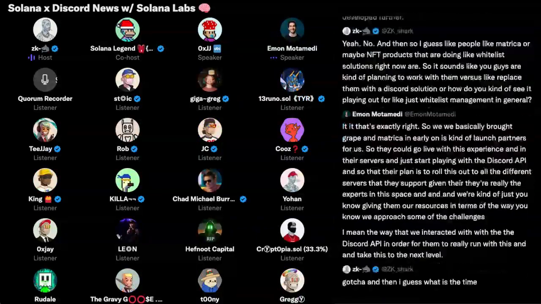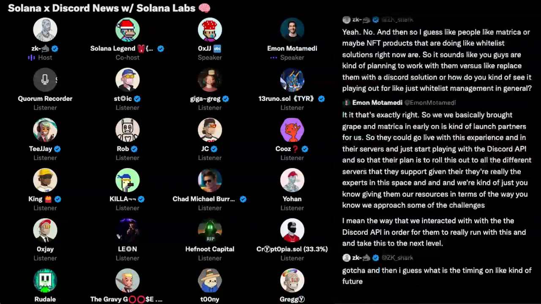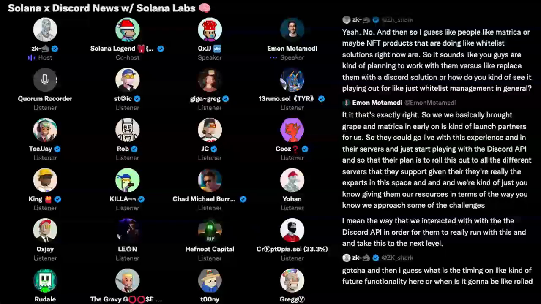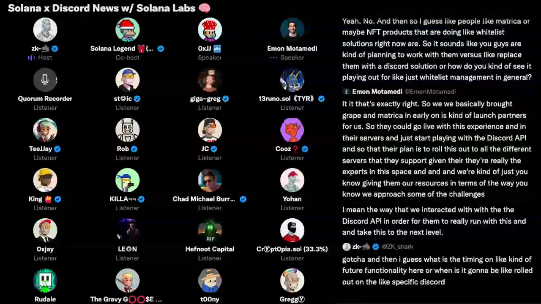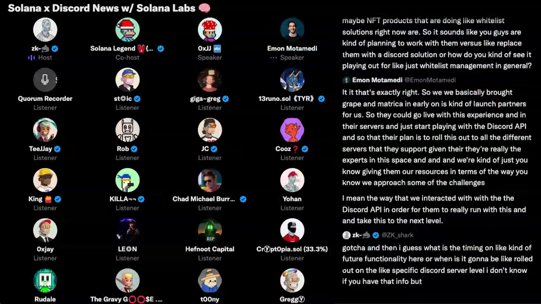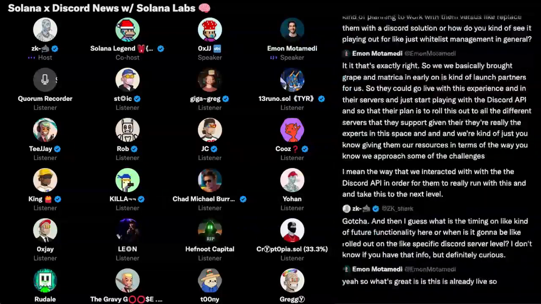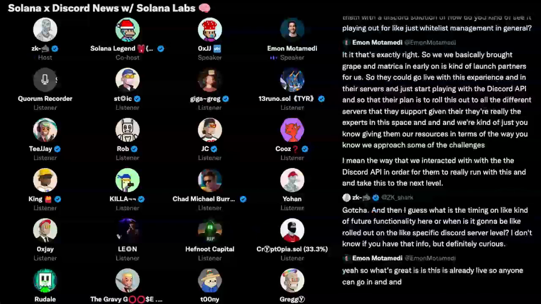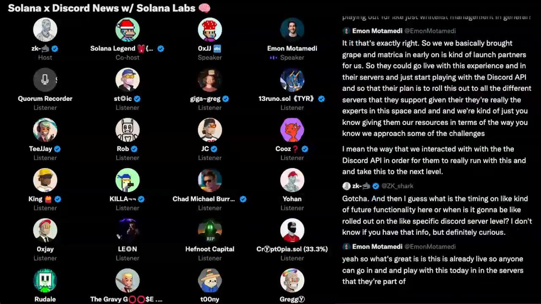Gotcha. And then I guess what is the timing on future functionality here, or when is it going to be rolled out on the specific Discord server level? I don't know if you have that info, but definitely curious. Yeah, so what's great is this is already live, so anyone can go in and play with this today in the servers that they're a part of.